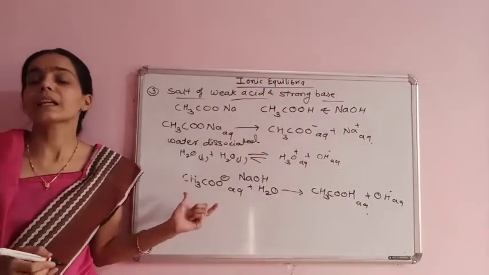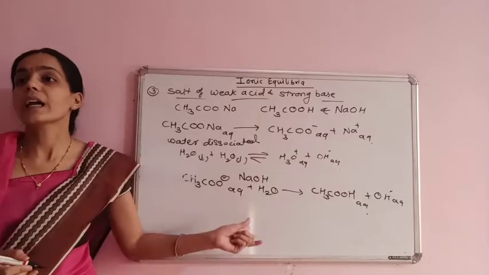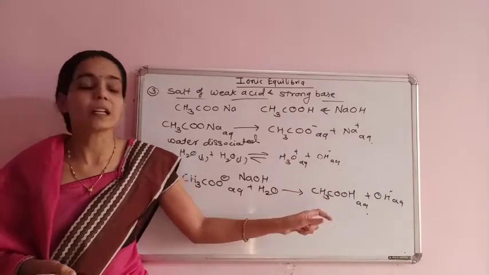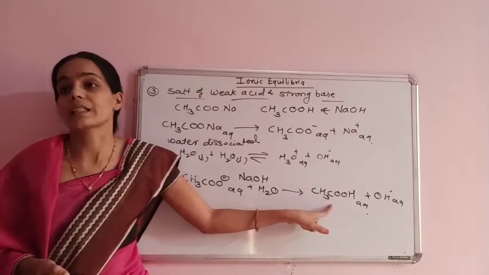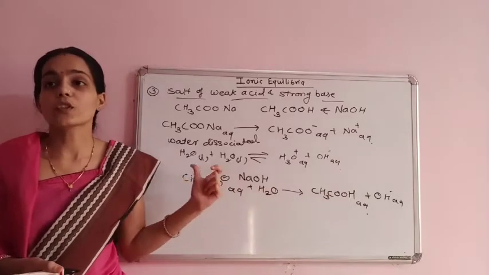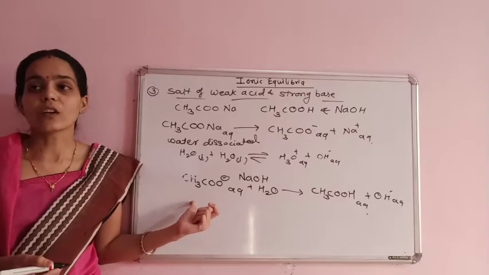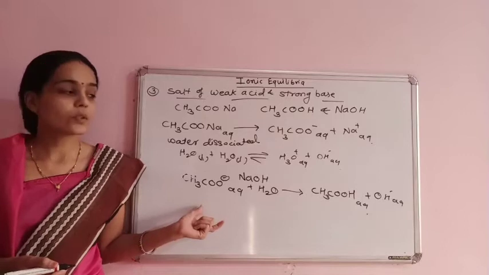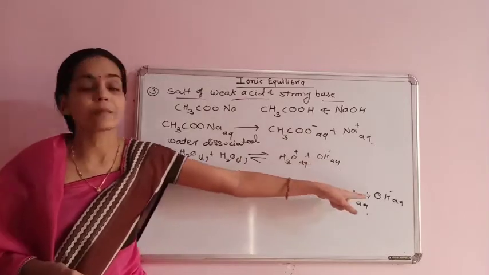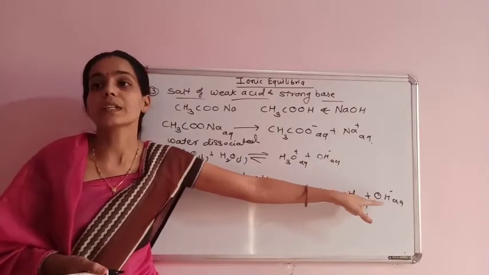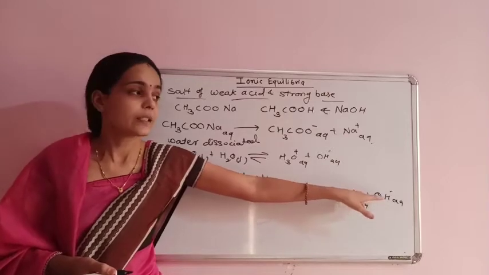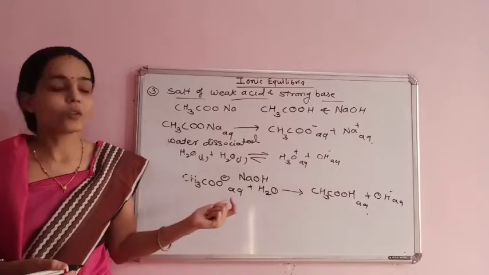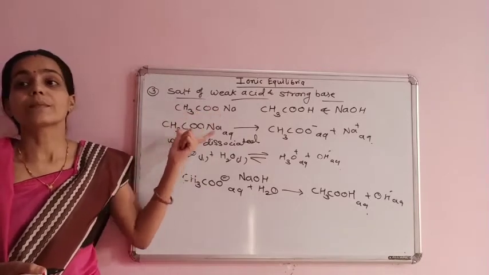This means these acetate ions of the salt with hydrated ions from water produce unionized acetic acid, and therefore the hydrolytic equilibrium for this sodium acetate gives excess of OH- ion, and due to this OH- ion, this solution becomes basic in nature. Therefore, the solution of the sodium acetate is basic.